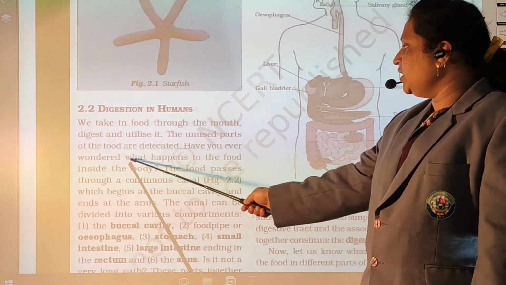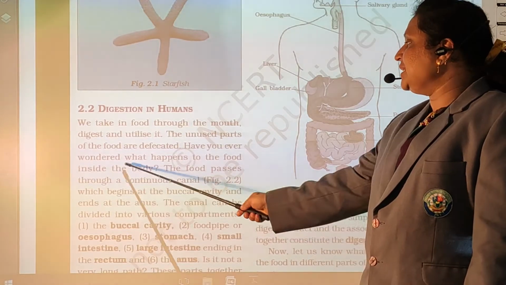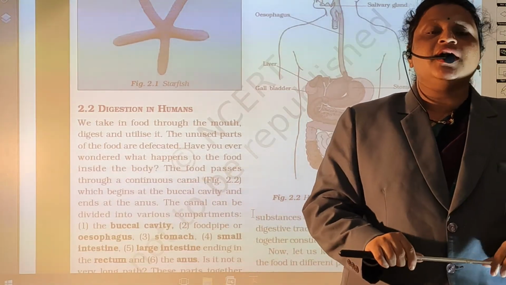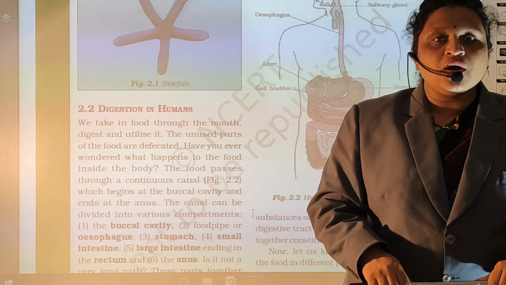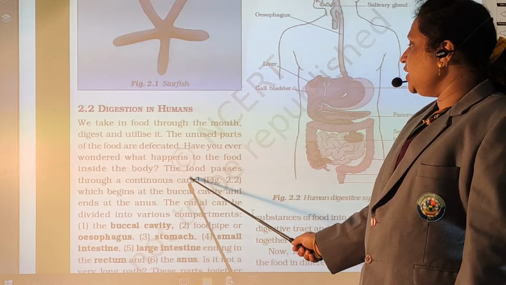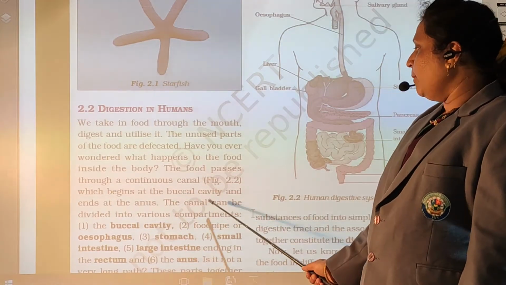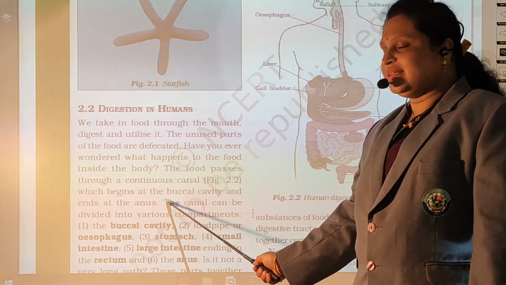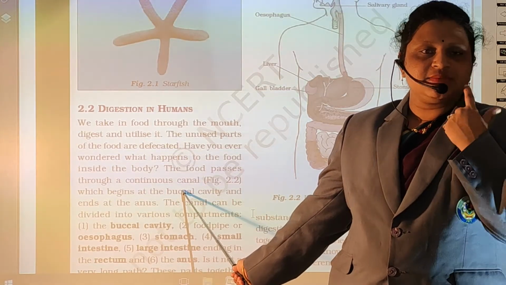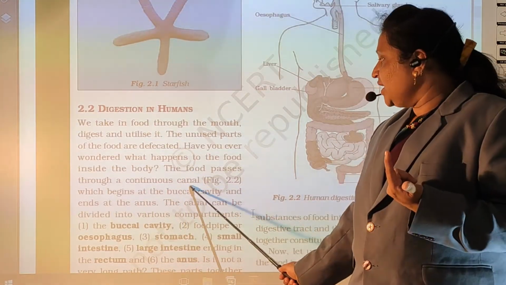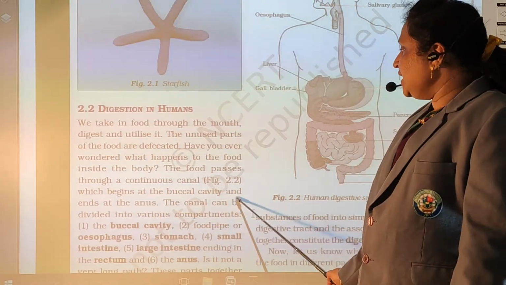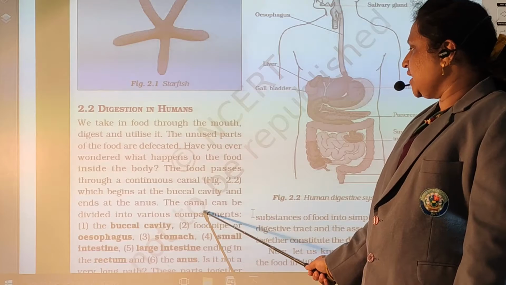Have you ever wondered what happens to the food inside the body? आपने कभी सोचा है कि खाना खाने के बाद अपनी बॉडी में क्या होता है? The food passes through a continuous canal which begins at the buccal cavity and ends at the anus. Buccal cavity मतलब अपना मुंह. The canal can be divided into various components.